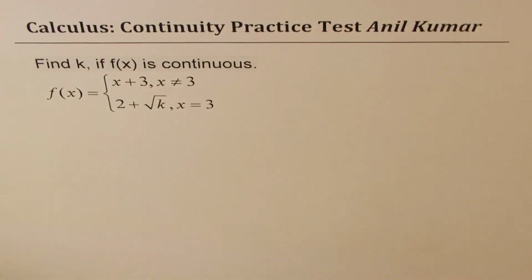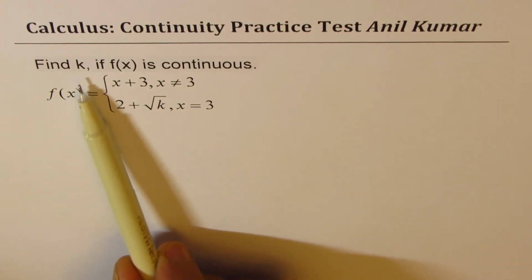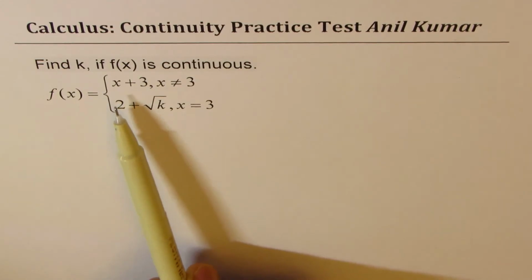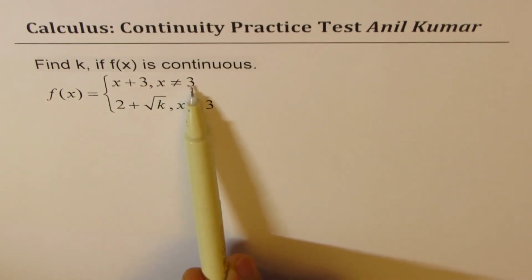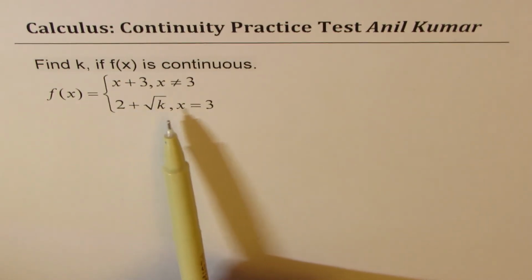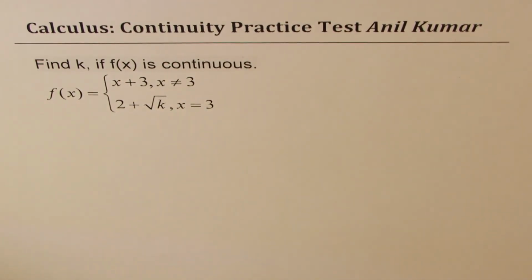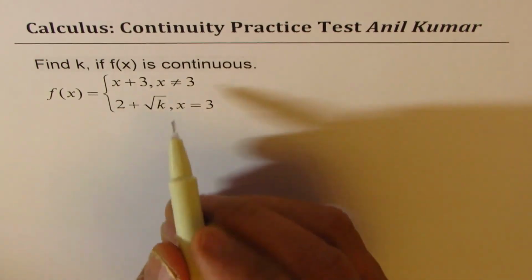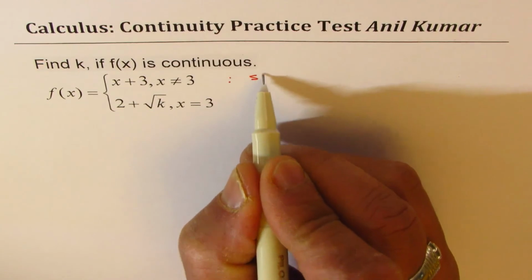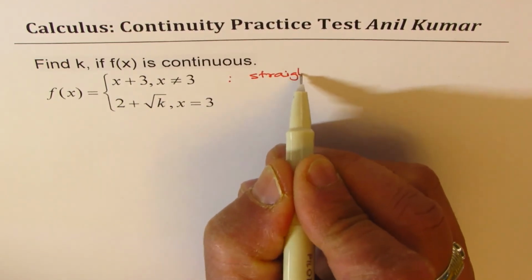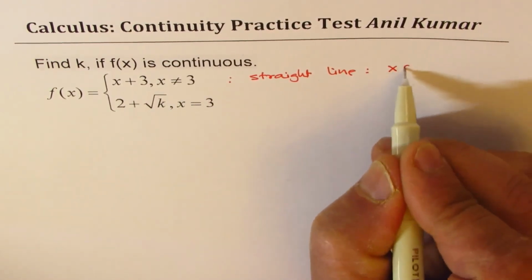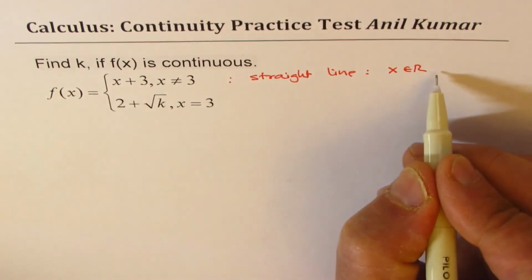The question here is, find k if f of x is continuous. f of x is given to us as equal to x plus 3 where x is not equal to 3, and 2 plus square root of k when x is equal to 3. Now individually, we know the first piece is a straight line, right? This is a straight line whose domain is x belongs to real numbers.